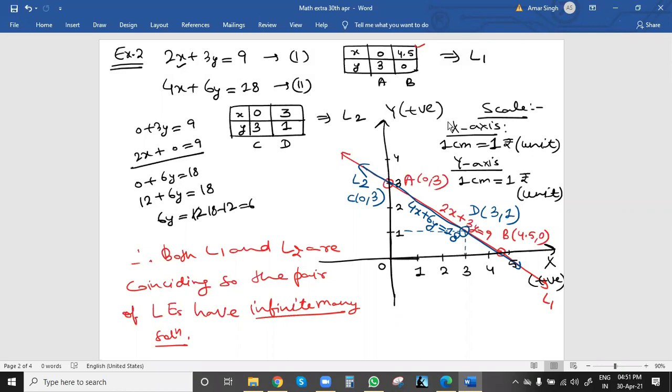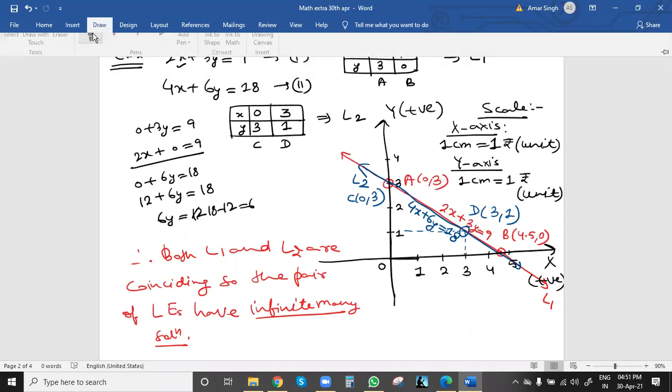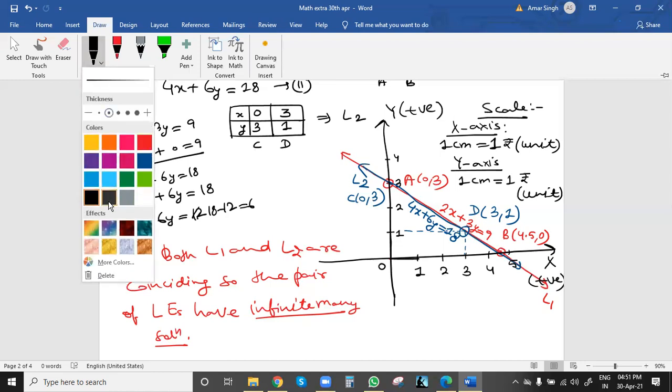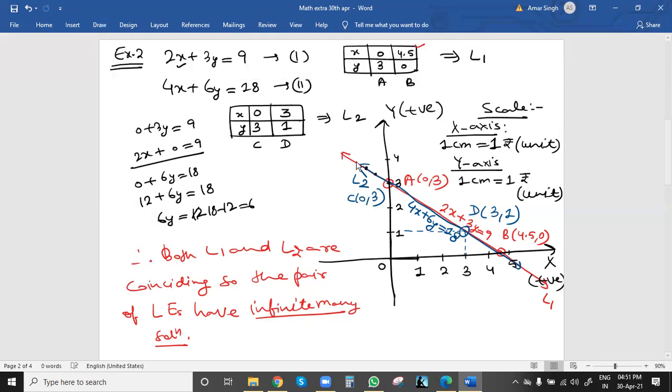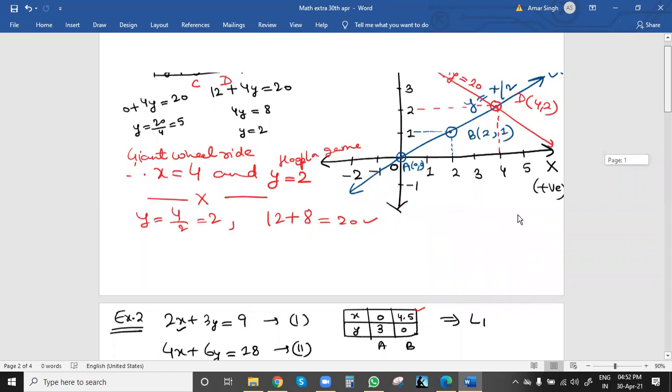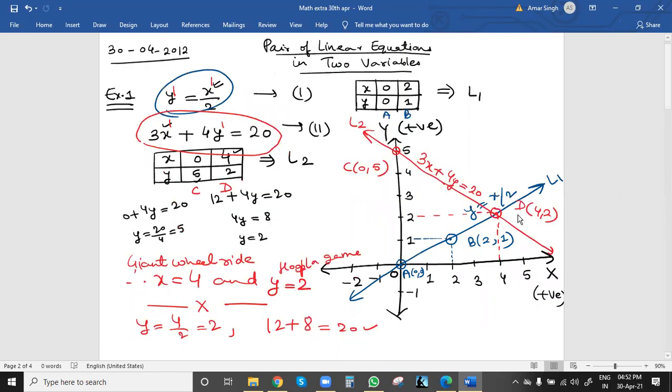Now the last point here. Infinitely many solutions we have said. What does infinitely many solutions mean? It means all the points on this line are solution points. Infinitely many points are there. All these points, (3, 1), (0, 3), (4.5, 0), are solution points. Similarly, here there is only one common point, so only one solution.